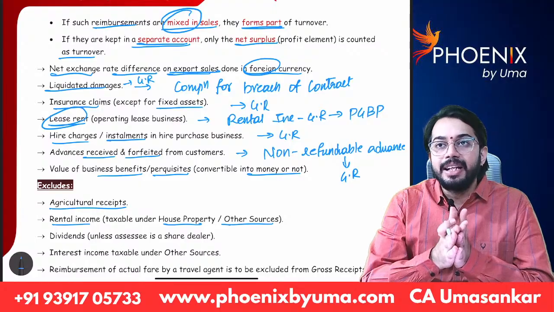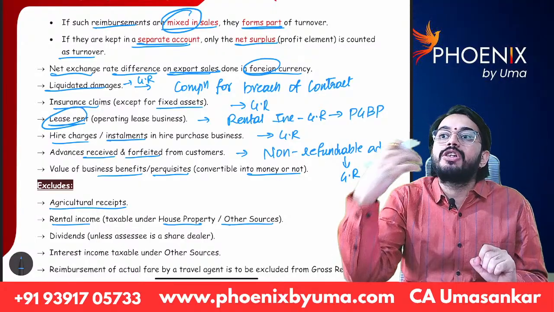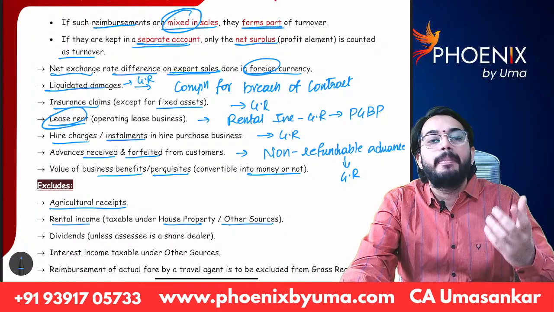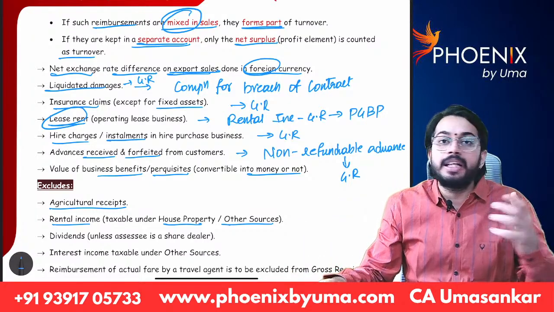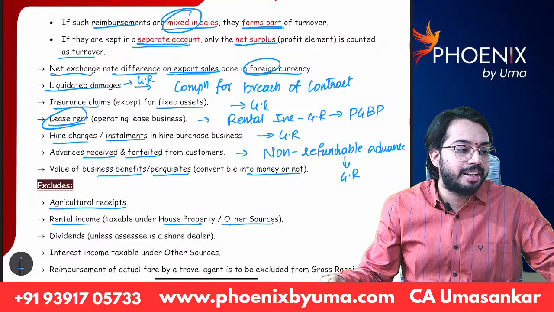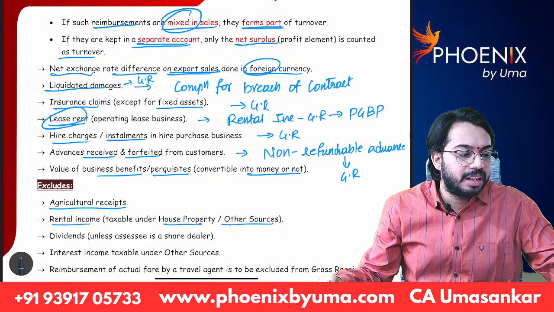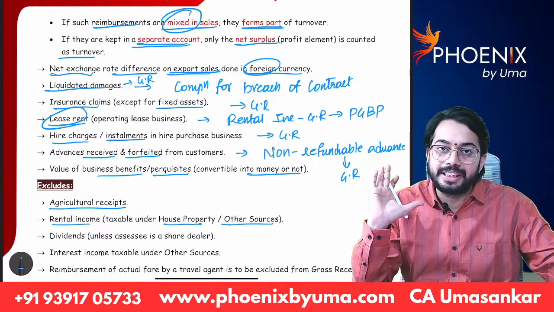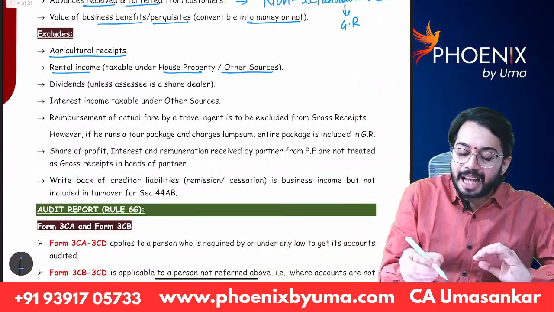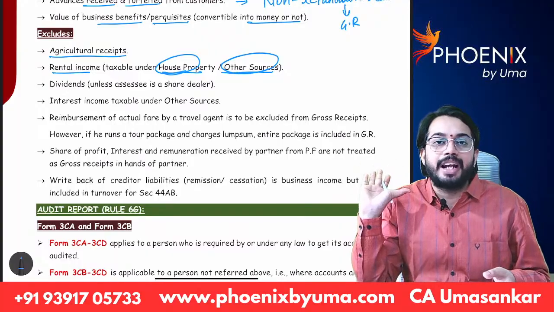For example, my main business is buying house properties and giving them on rent. Then rental income will be treated as business income to me, so it will be treated as gross receipts. But if rental income is taxable under house property or other sources, then it will not be treated as gross receipts.